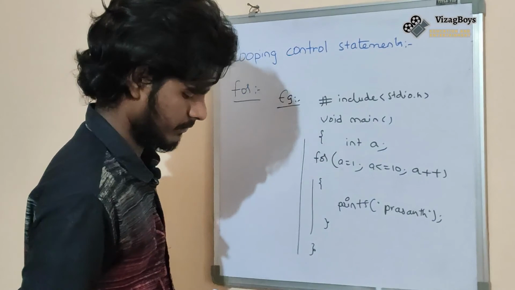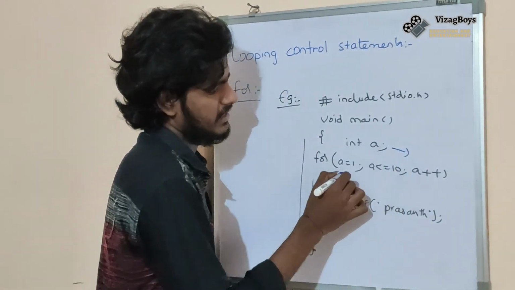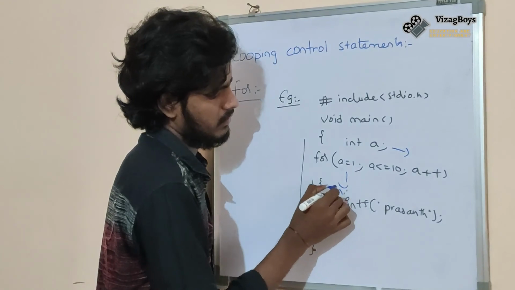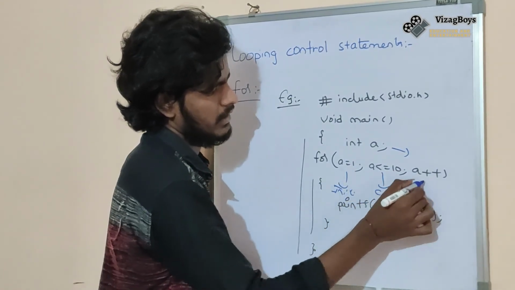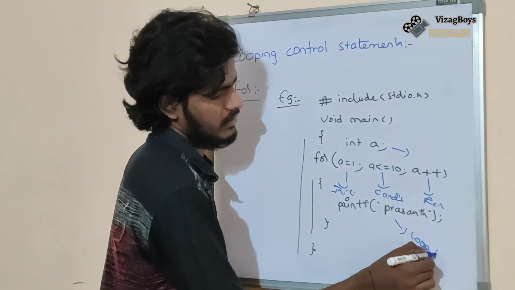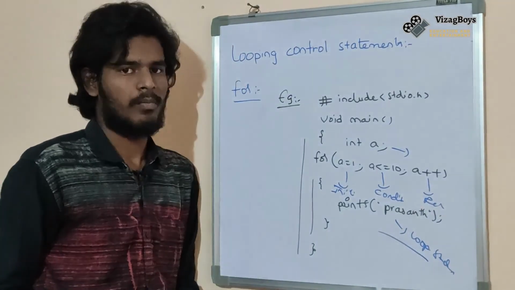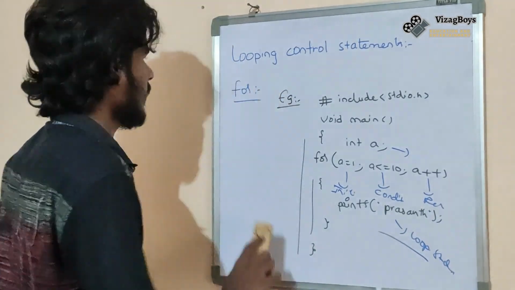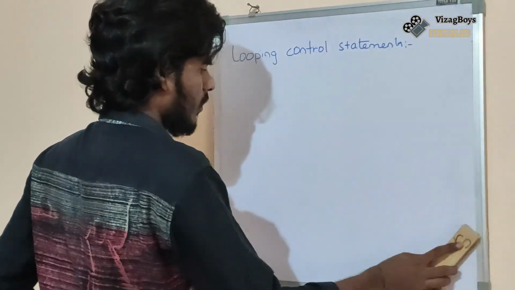Okay, here it is the initialization, it is the condition, it is the revaluation, it is the loop statements. Okay friends, this is the sample example for the for loop. Okay friends, this is the concept about looping control statements.